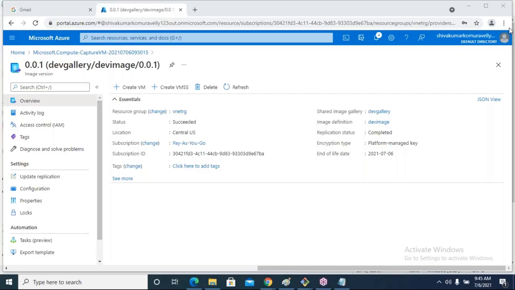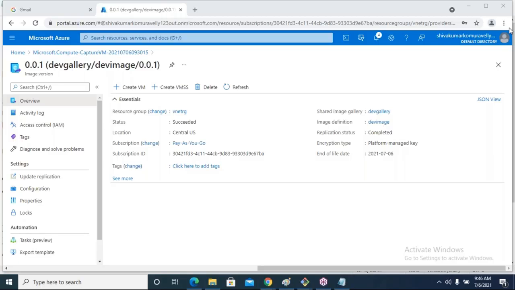Suppose for one image we need this kind of software, and for another image we need that kind of software. In that case, you have to separately take a virtual machine and install the software. Suppose I want to create an image with Tomcat; then you have to install Tomcat. You cannot restrict the software. When you select capture, the complete software is taken. You cannot specify that this software must be in that image and that software must be in the second image.